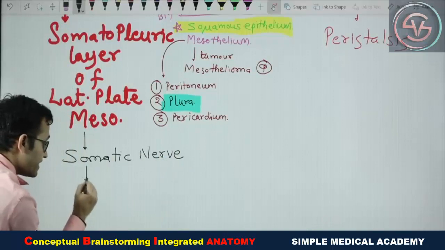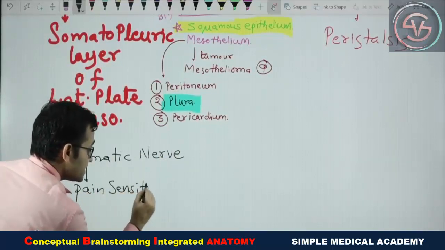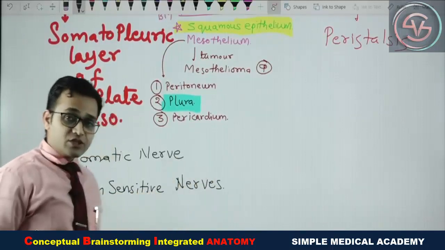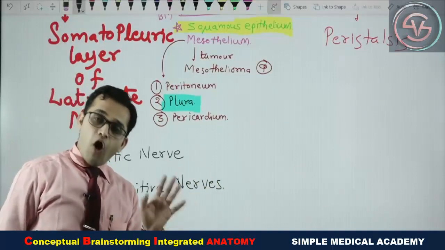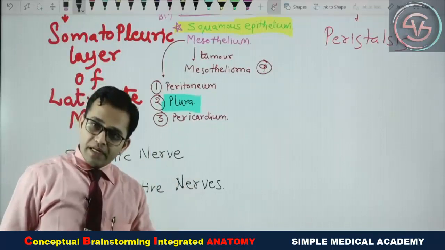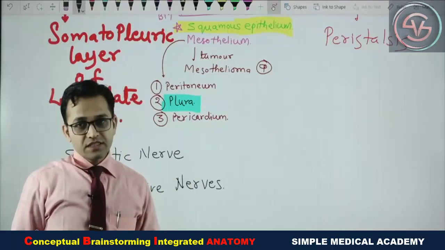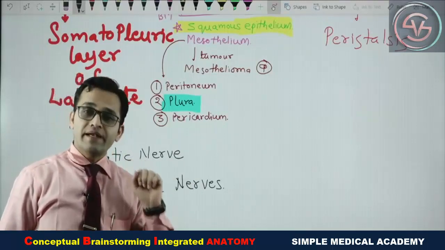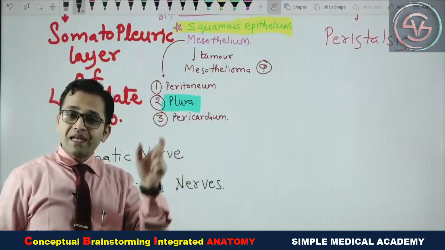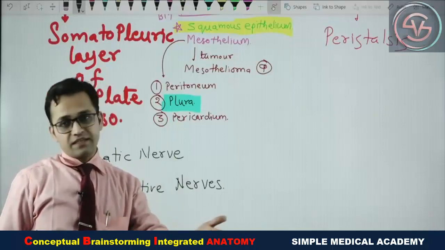Yes, and the somatic nerves are the pain sensitive nerves. That's why, again coming to the clinical, always the parietal peritoneum as well as the parietal pericardium and parietal pleura, these all are pain sensitive because they are all supplied by the somatic nerve, because they develop from the somatopleuric layer of the lateral plate mesoderm. We will see this part again in the embryology.